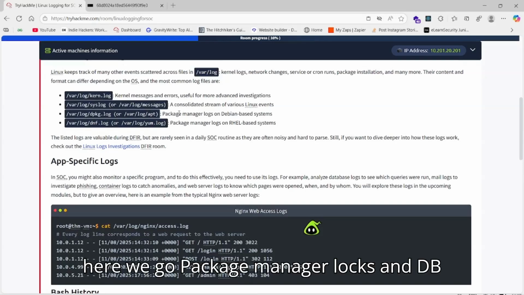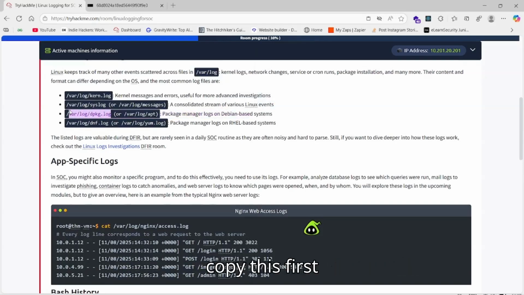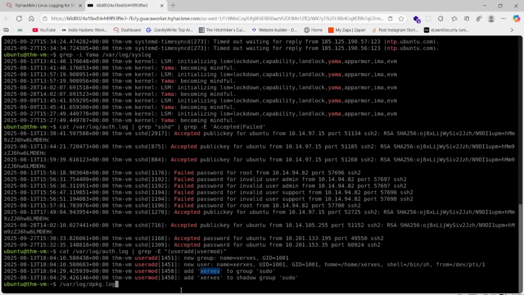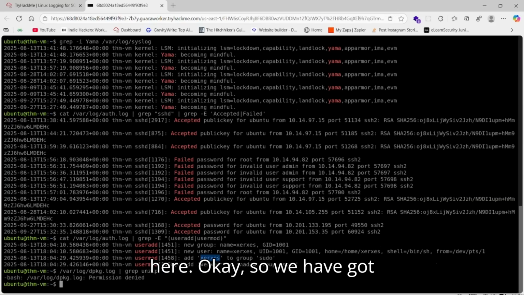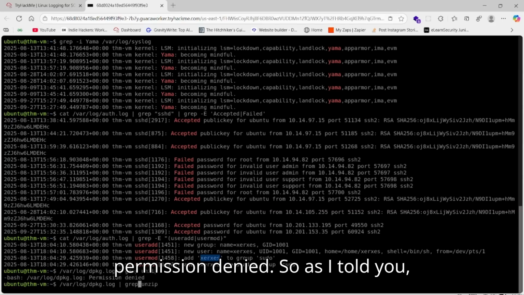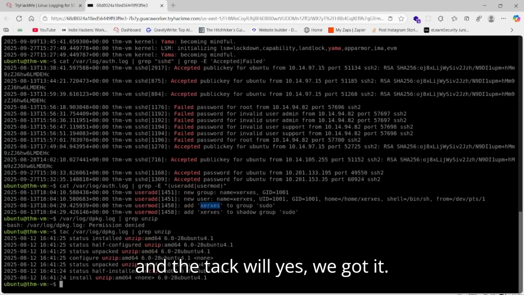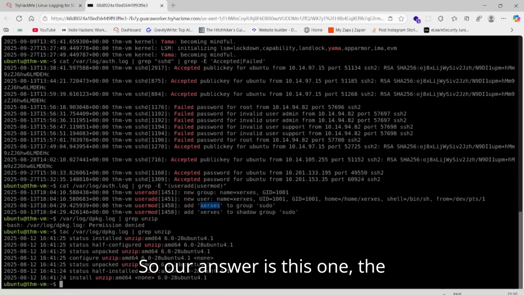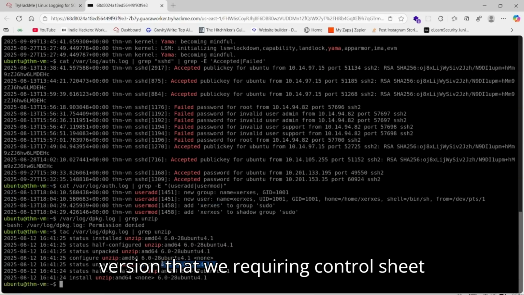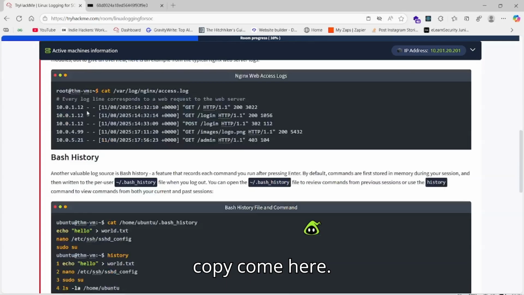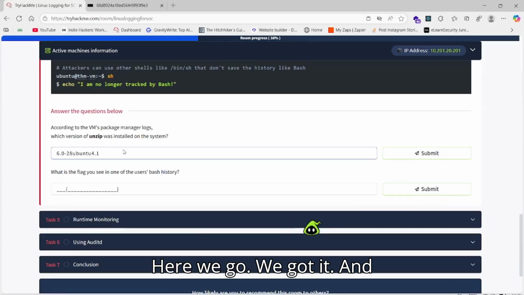Here we go, package manager logs in Debian systems. So what we'll do, we'll copy this first, come here, then paste it. Then we just grep unzip to check. Okay, now let's check here. Okay, so we have got permission denied. So as I told you, use cat, or we can use tac as well. And tac will, yes, we got it. So our answer is this one, the version that we're requiring. Control shift copy, come here, here we go, we got it.